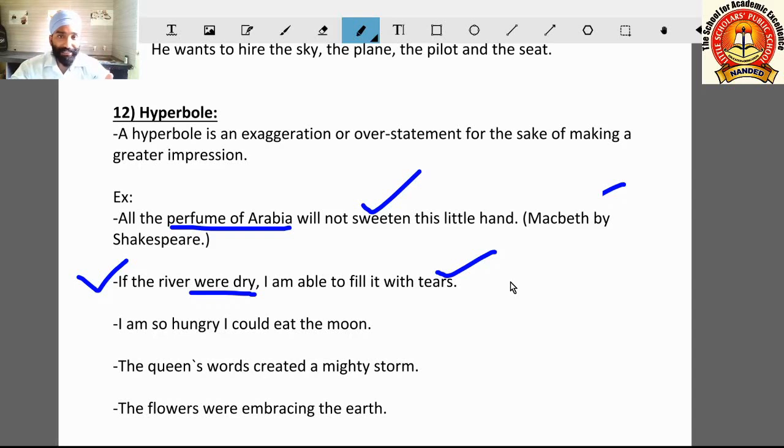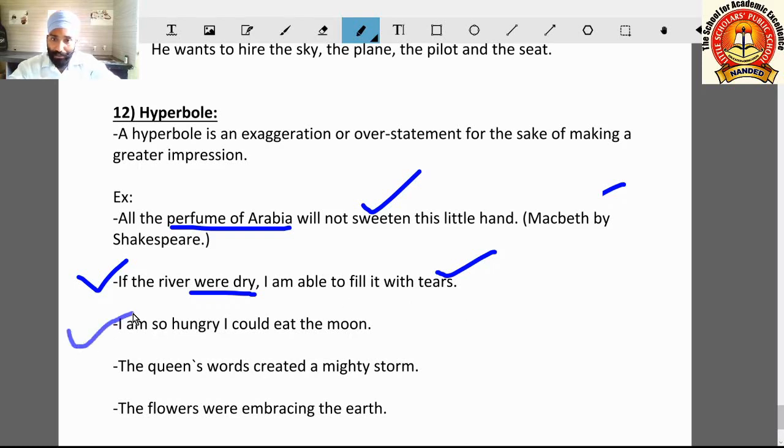So for that sake, he will need so much water and so many tears. And this is a very big thing for any person, and it is near about impossible. So such exaggerated things are told in hyperbole.